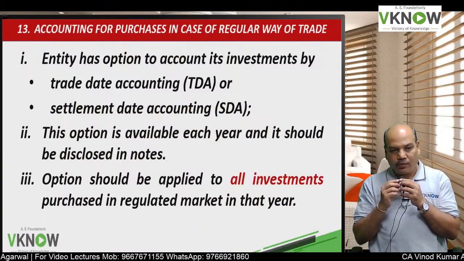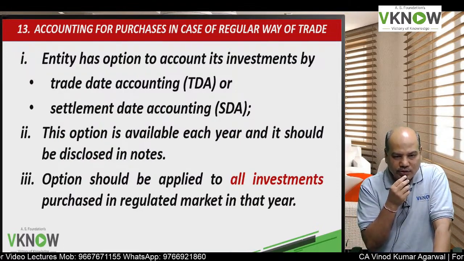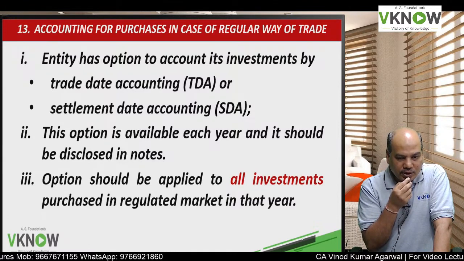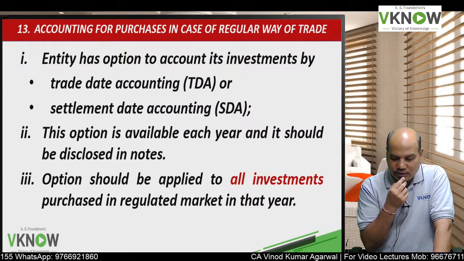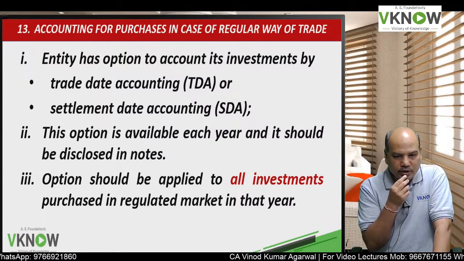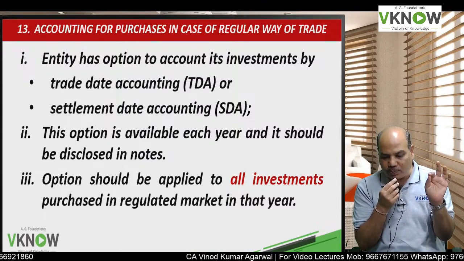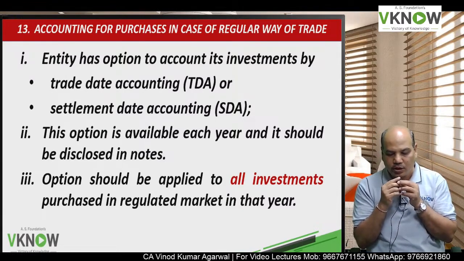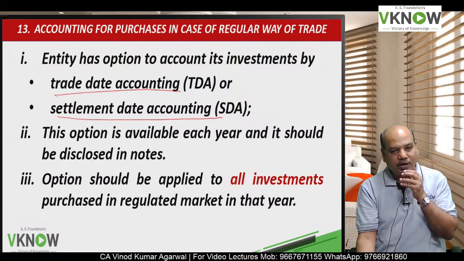So what is regular way of trade? That is, they are traded in a regulated or conventional market like a stock exchange, where we have timing of trading. There is a settlement period. T+2 cycle is followed. Market opens at 9:15, market closes at 3:30. So in case of regular way of trade, we have two choices to do accounting. One is called trade date accounting and one is called settlement date accounting.